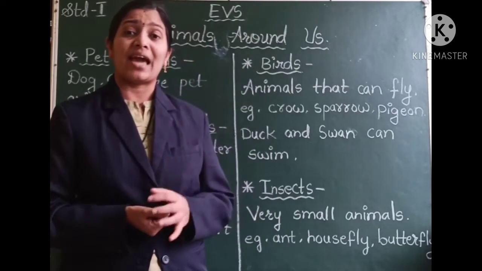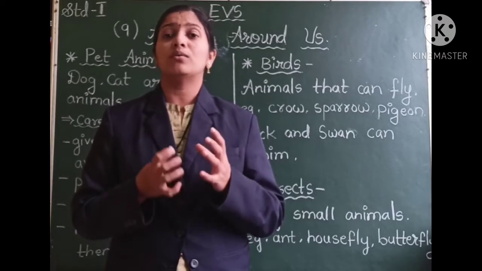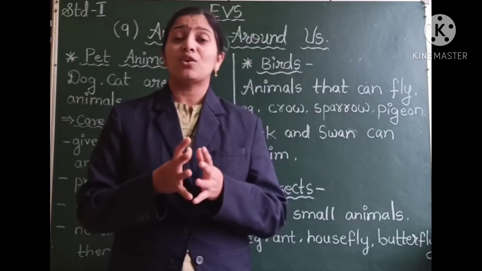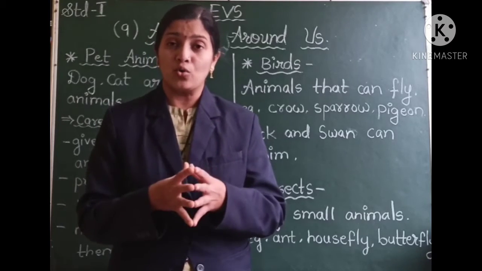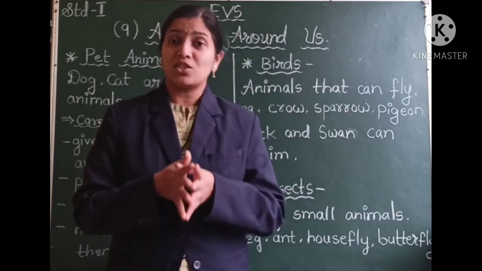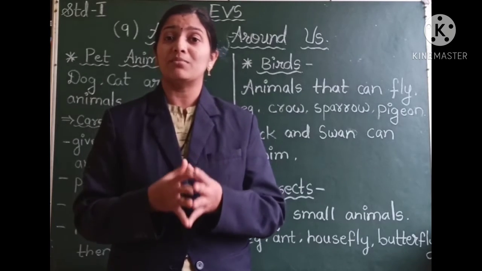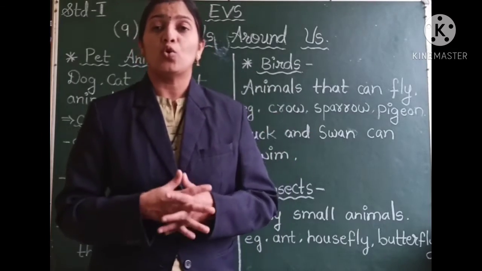The birds have wings with the help of which they fly. Also, the body weight of the bird is very less. The bones of the birds are hollow inside, and that is why the body weight of the birds is very less, and so it becomes easier for the bird to take flight, to fly in the open sky.